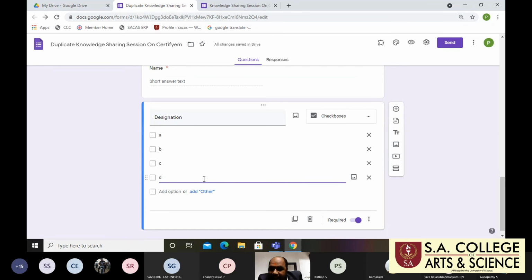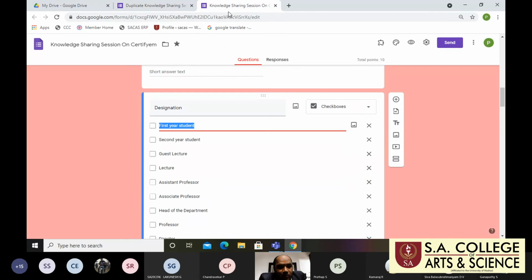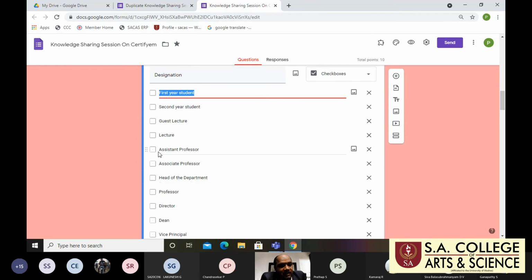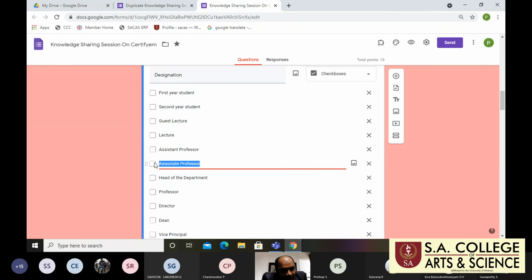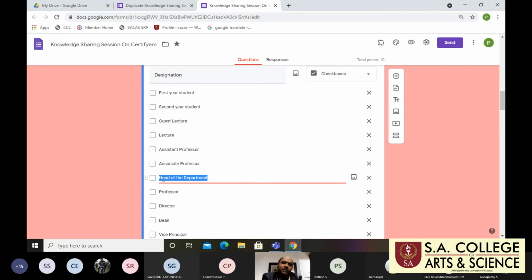Right? So you are using the checkbox. You are not clicking only a single answer, you can respond with 2 or 3 answers. So that's why we are using checkbox. Here I am using designations. Suppose I fill in this type of question in this Google form. I click associate professor, and as well I'm clicking head of the department. Two options, two answers.